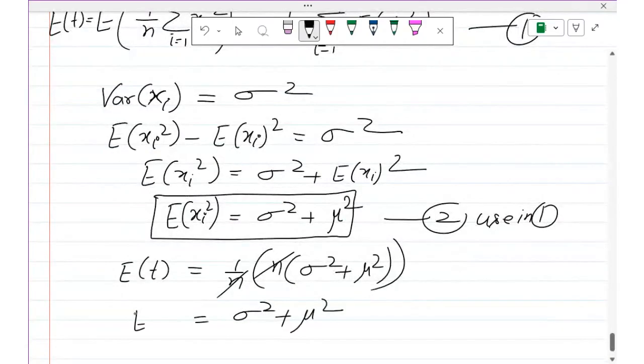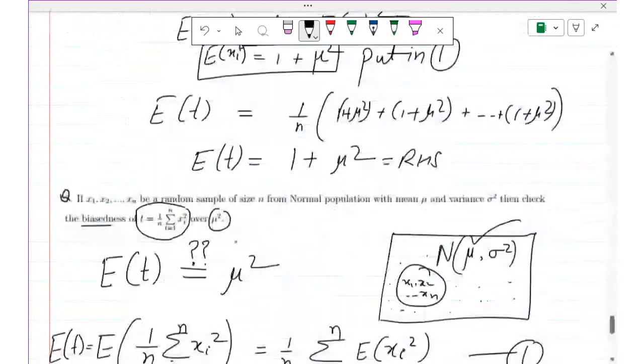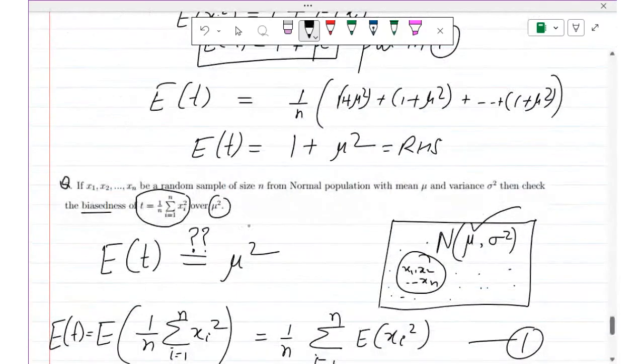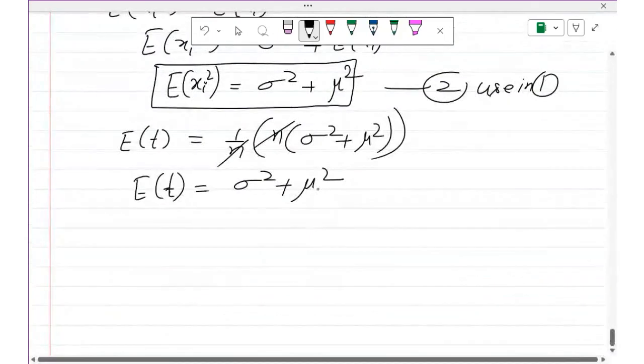This is the expectation of this estimator. It is coming out to be equal to sigma square plus mu square, right? But students, you can see here, we want it equal to mu square. It means it is not equal to mu square, right? So therefore, it is not unbiased.